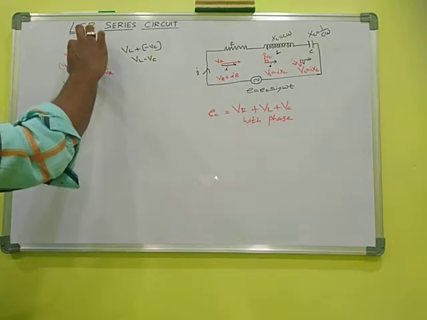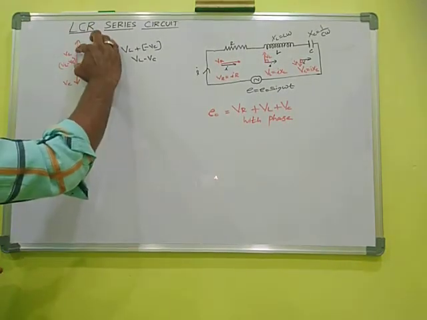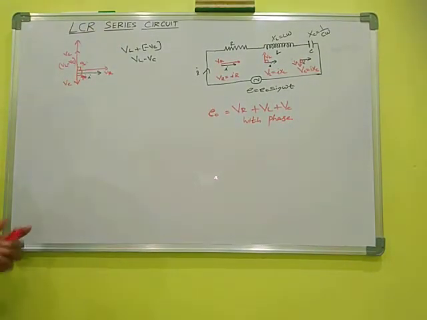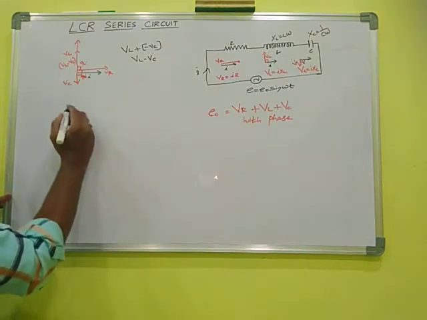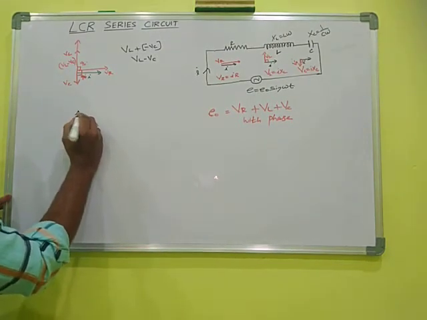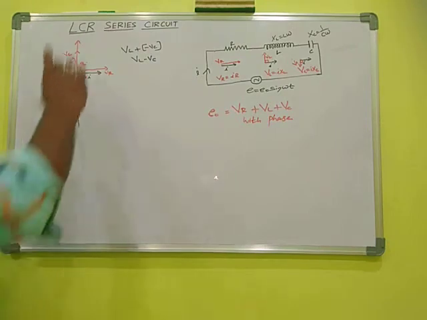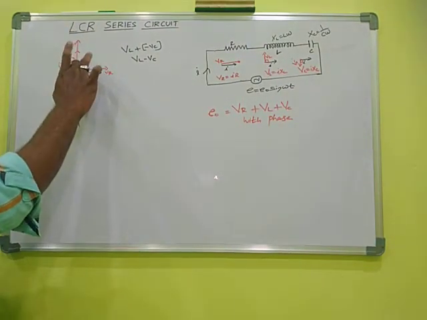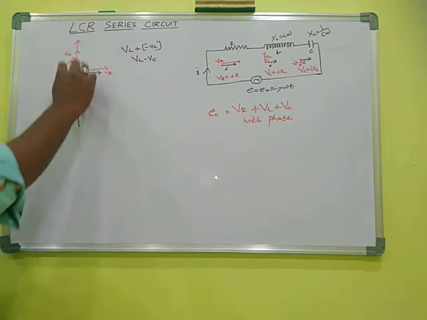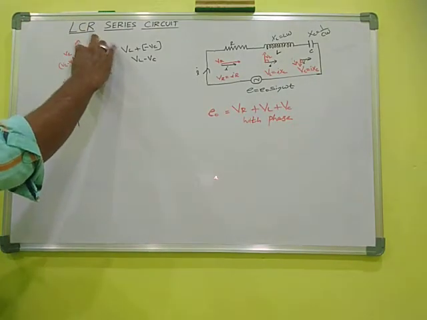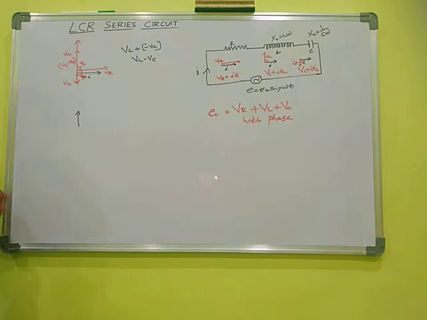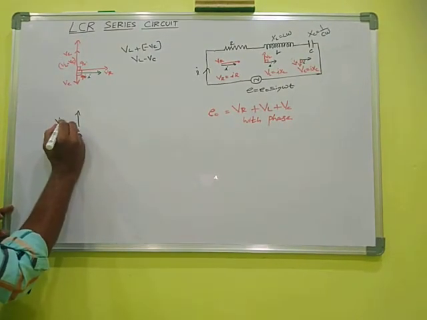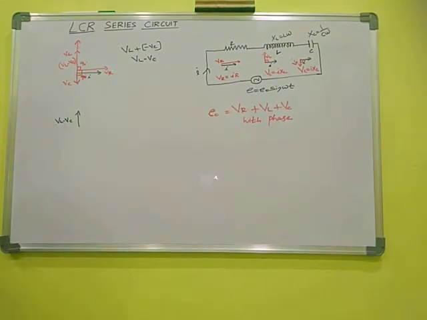That is called VL minus VC. So I can redraw here the VL minus VC. The VL minus VC is reduced when compared with the length of VL. Listen carefully, this is VL minus VC.